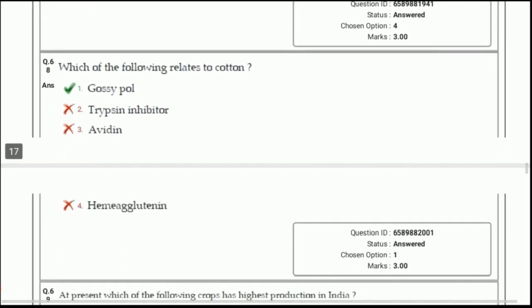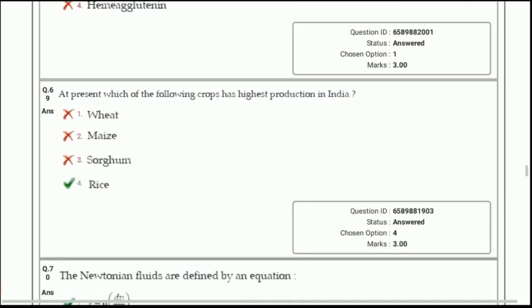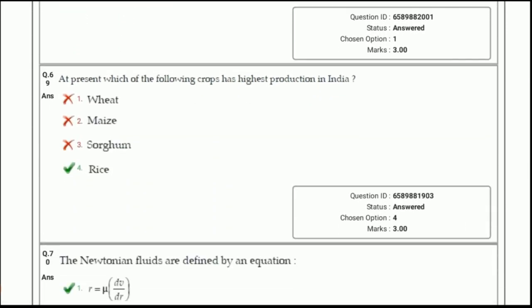Next question. Which of the following relates to cotton? Answer 1, gossypol. It is the anti-nutritional factor present in the cotton. Next, at present, which of the following crops has highest production in India? Answer is rice, according to the data of 2018 to 2019.